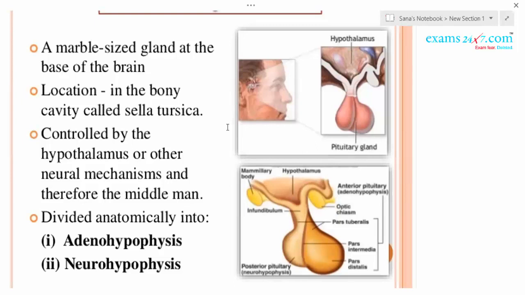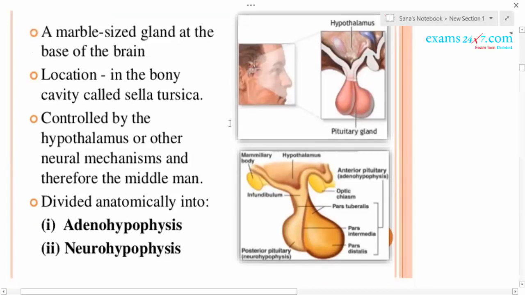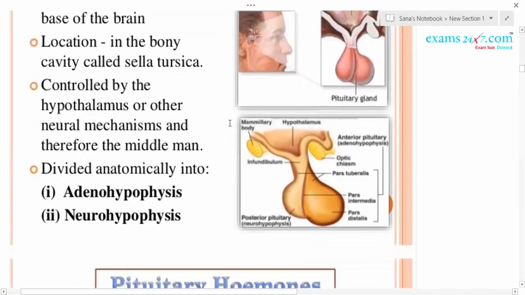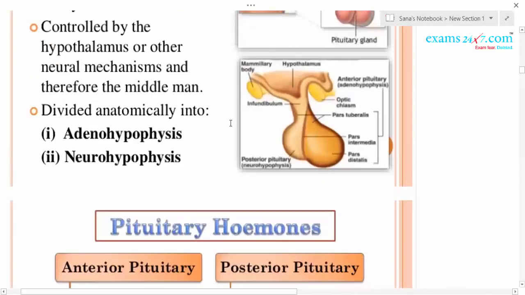It is also considered the master gland because it controls the secretions of all the other glands. It is broadly divisible into two regions: the adenohypophysis or anterior pituitary, and the neurohypophysis or posterior pituitary.